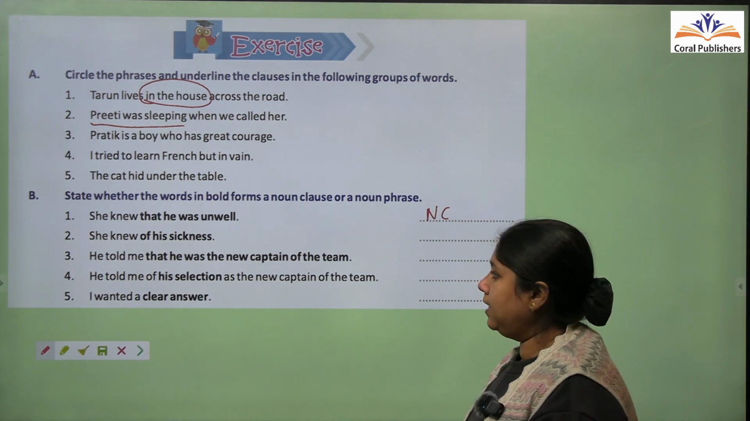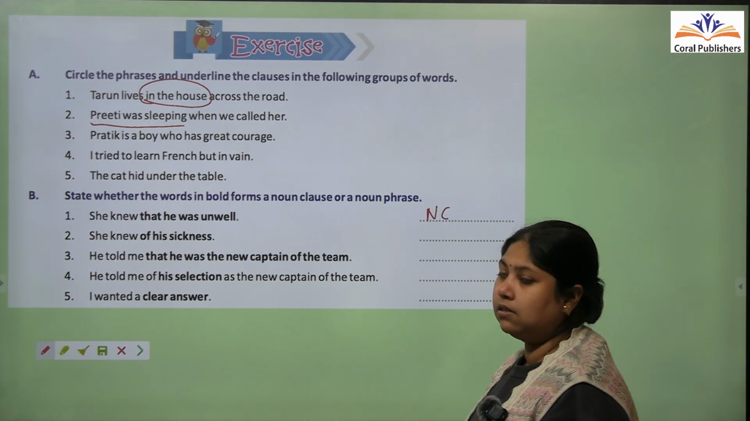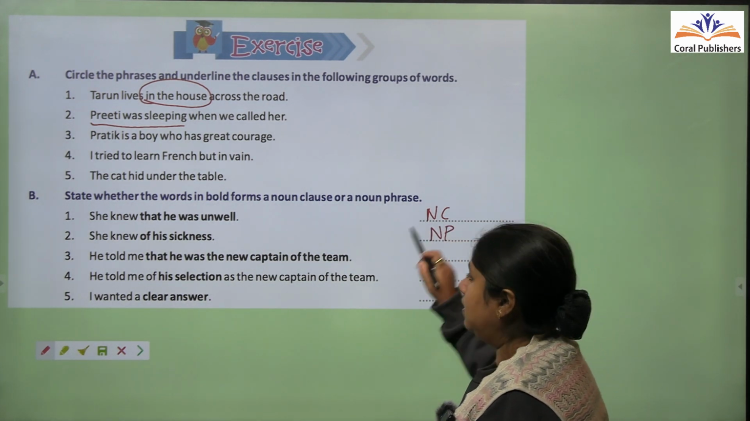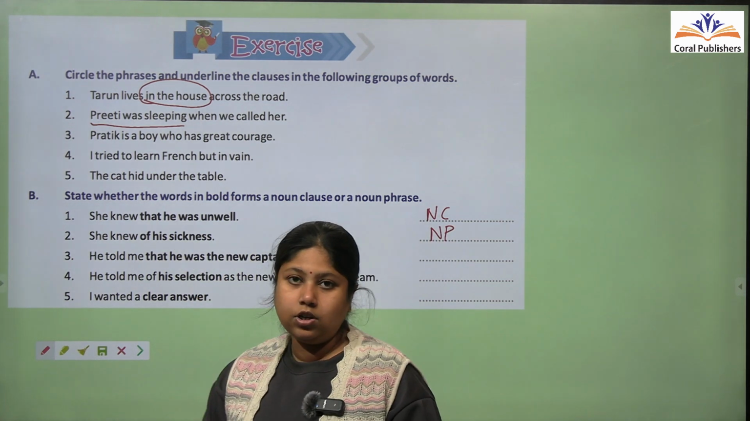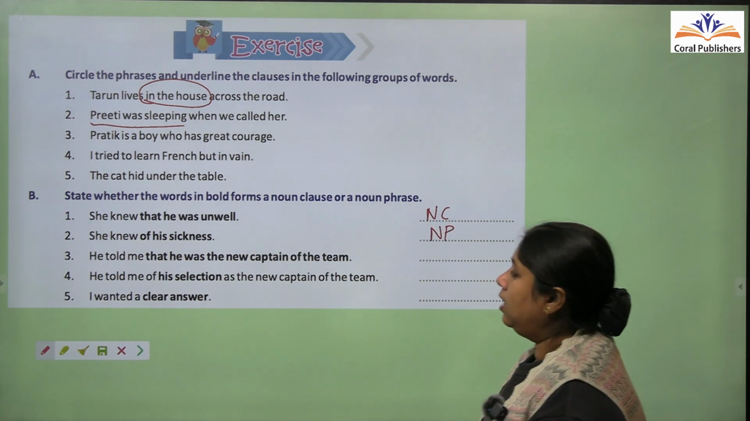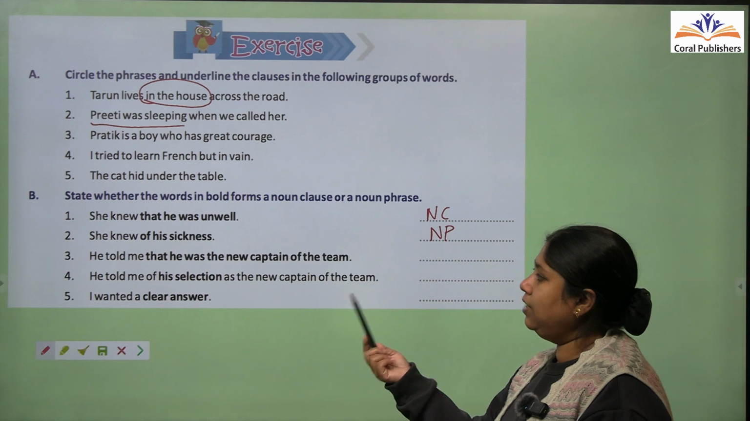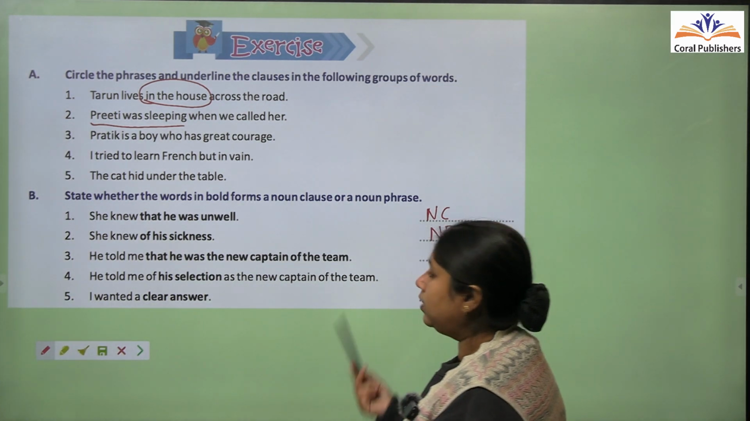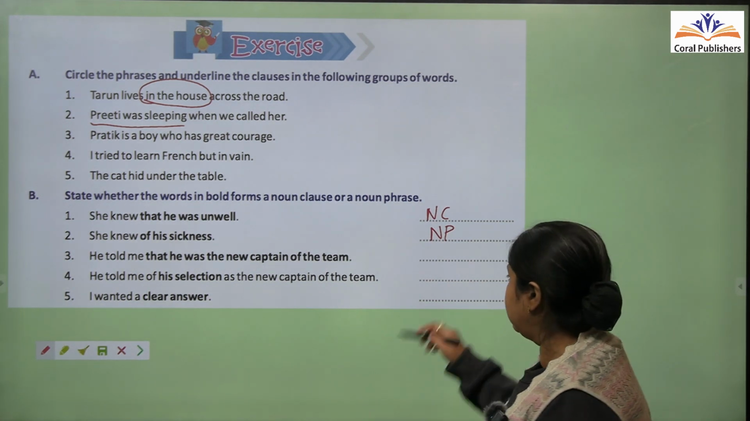Okay. Next, of his sickness की वजह से, तो this is noun phrase क्योंकि यहाँ पे subject missing है. We do not have any kind of subject. He told me that he was the new captain of the team. He was the new captain of the team. This is a noun clause.